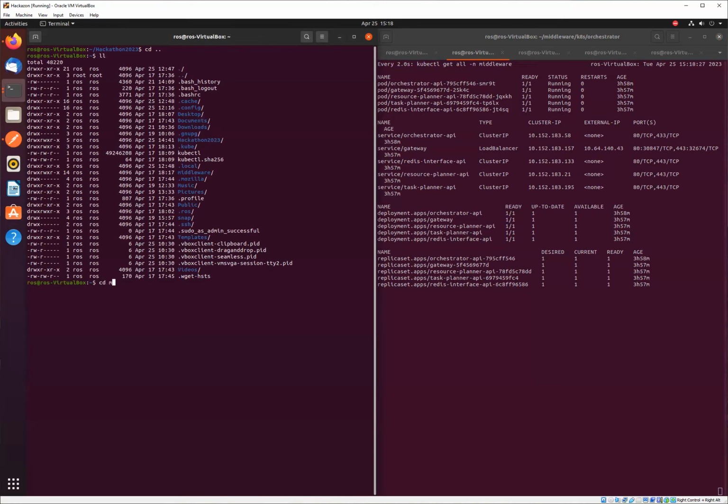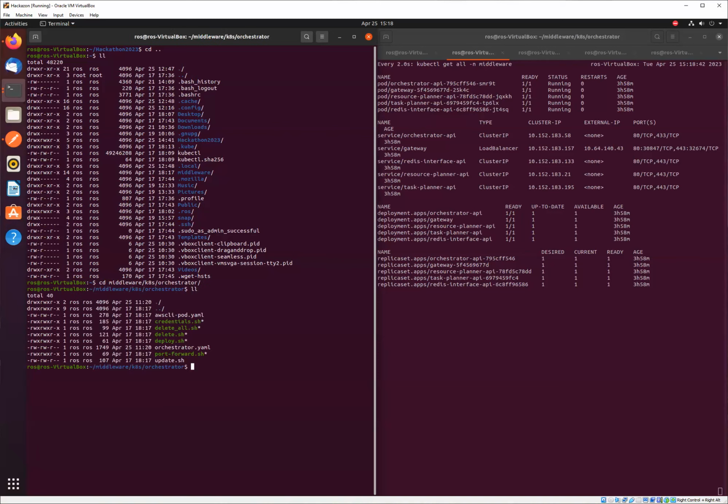We want to enter it, and then in the middleware there is a K8s folder that contains the Kubernetes utility scripts for the middleware, and then in the orchestrator folder there is a set of utility scripts and middleware deployment configurations. We'll be using this today, so please go to the middleware, K8s, and then the orchestrator.